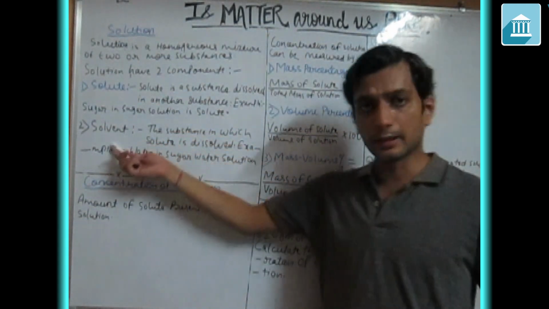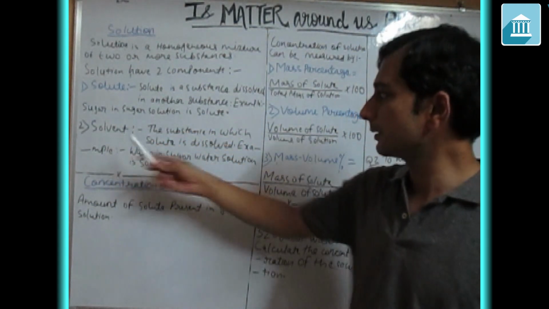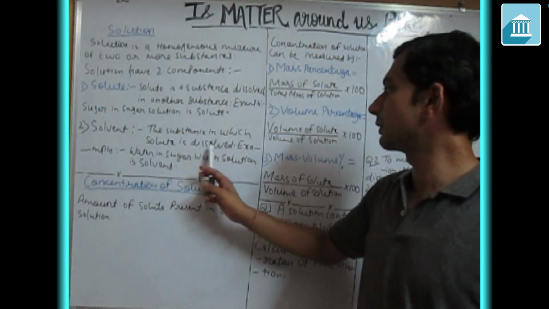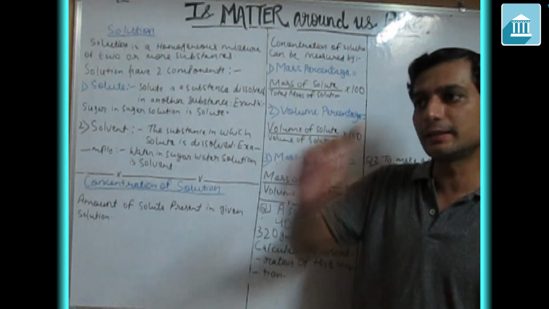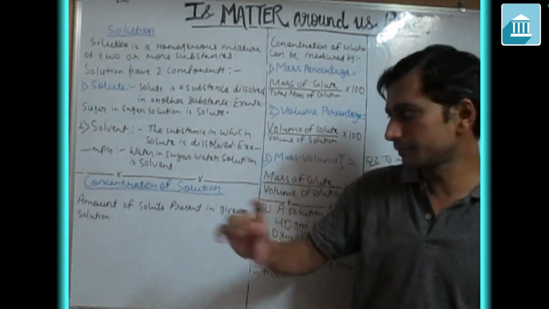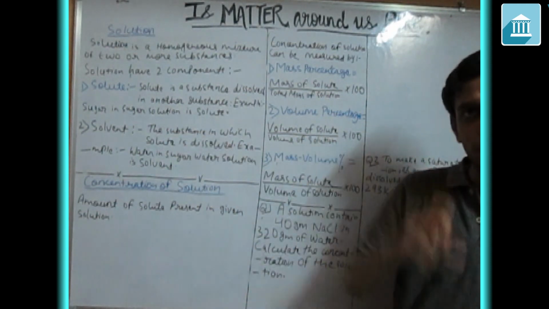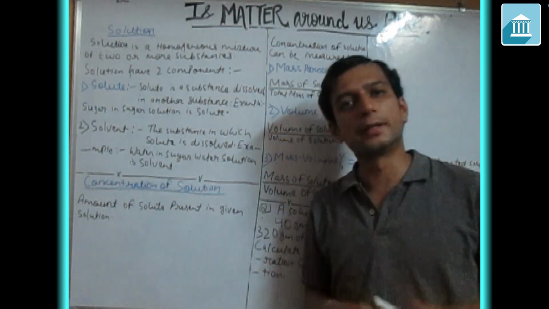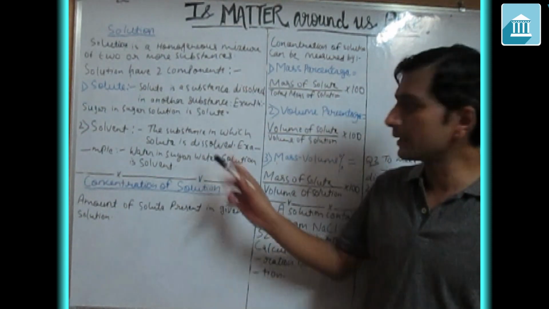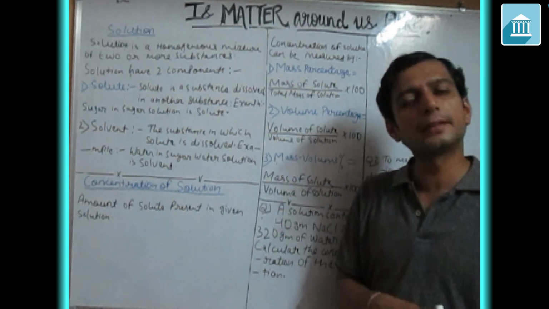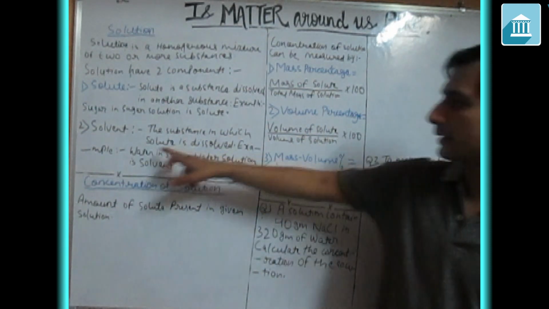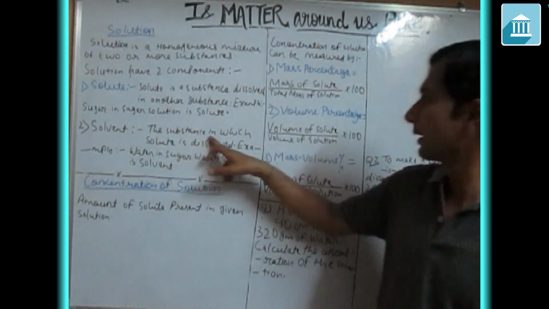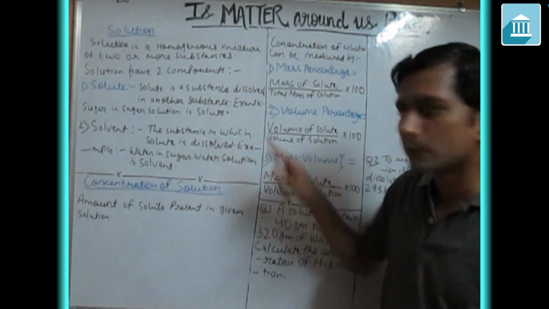Then coming to the solvent. What is a solvent? The substance in which the solute is dissolved.